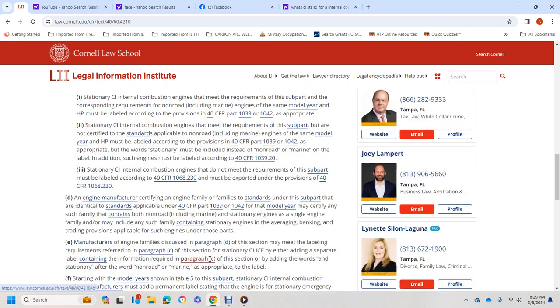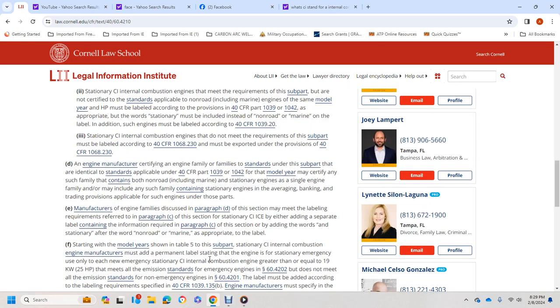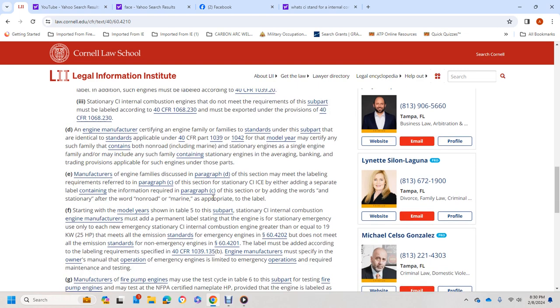An engine manufacturer with a certified engine family within the subpart, identical to the applicable Title 40 CFR 1039 or 1042 family for the model year, may certify such a family that contains both non-road, including marine, and stationary engines as one engine family. Such a family containing stationary engines may include the averaging, banking and trading provisions applicable to such engines under those parts.